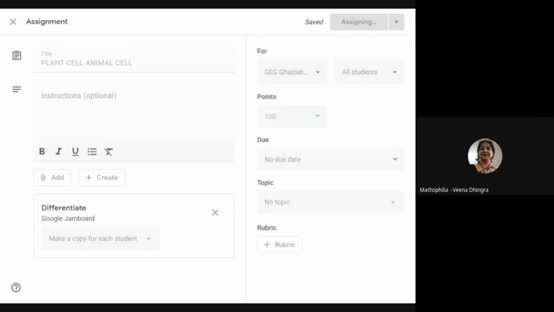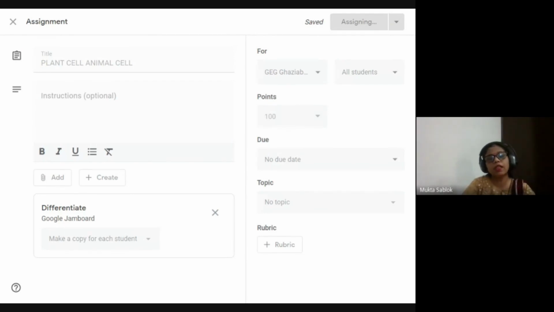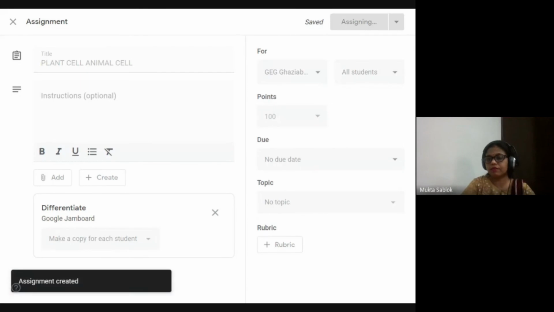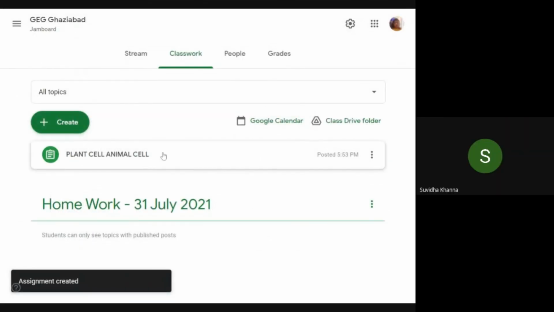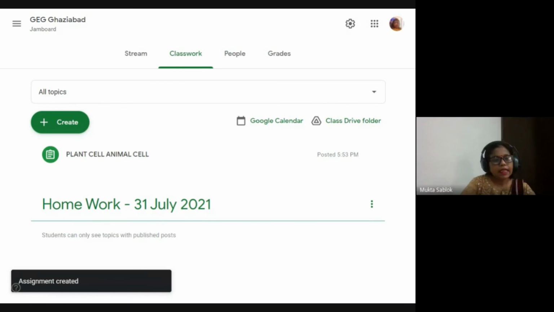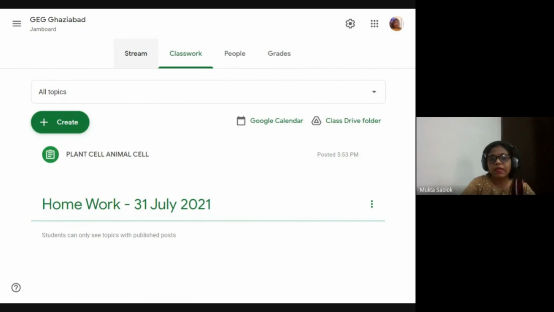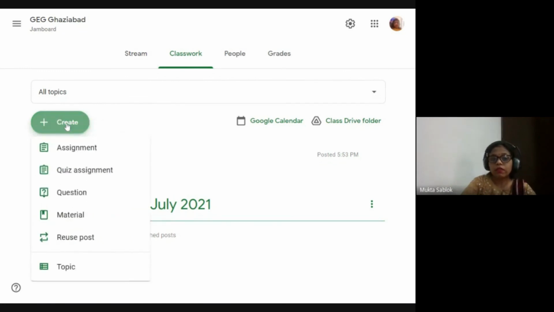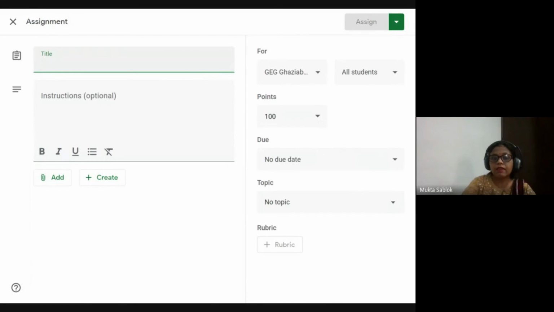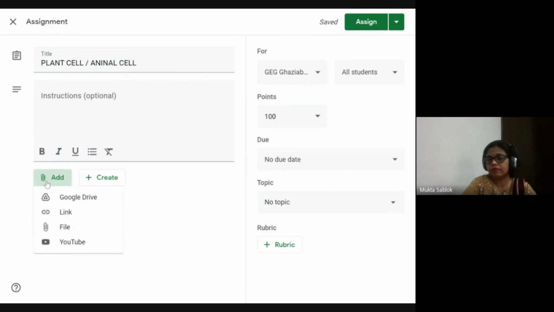Oh, great. So in this way, using Google Classroom, you can work it. Mukta ma'am, can you repeat this last thing once more, please? Yes, sure, ma'am. This is Google Classroom. Create assignment, and I have just made an assignment, let's suppose the plant cell and animal cell differentiation. I am just writing plant cell versus animal cell, and then click on add.